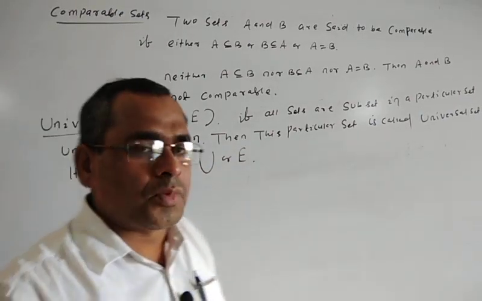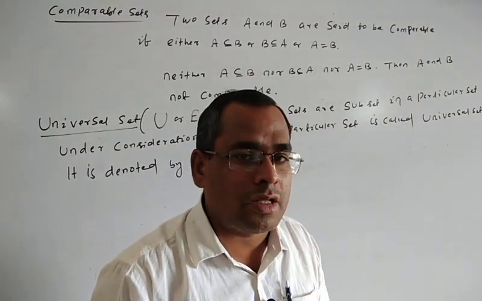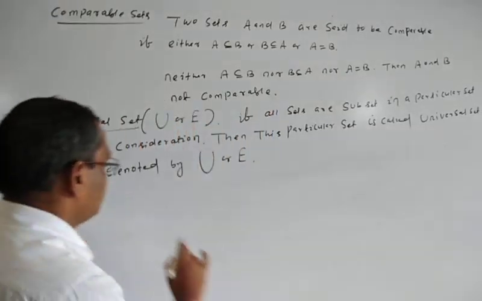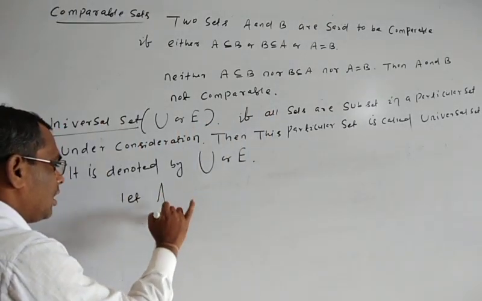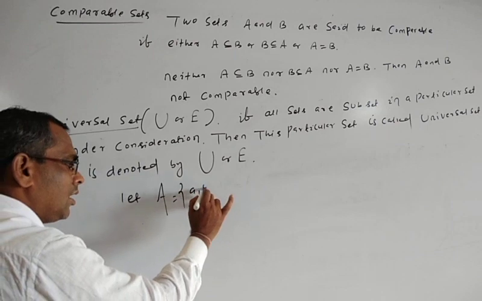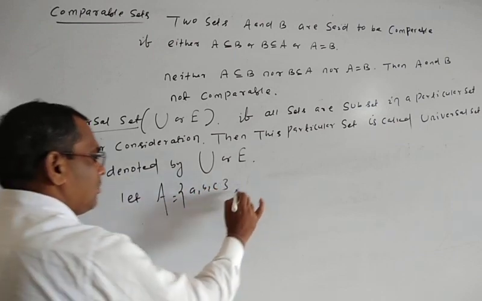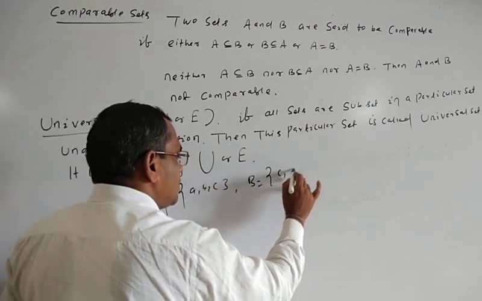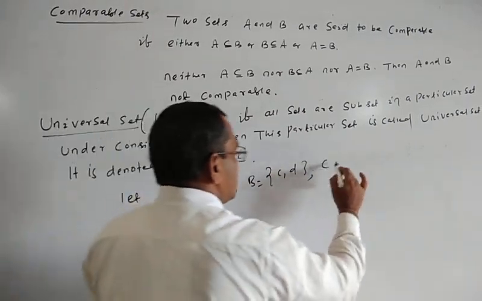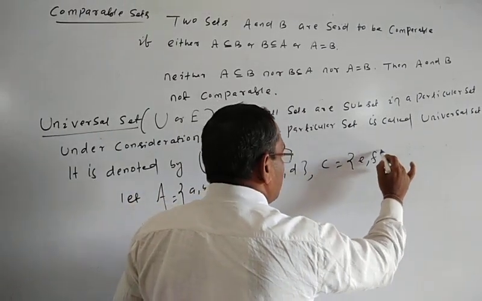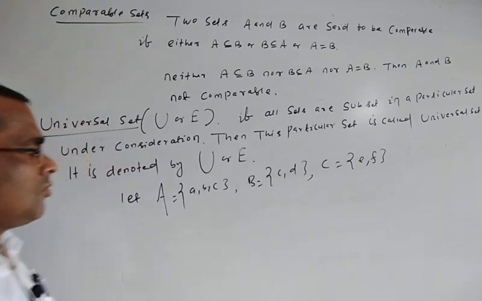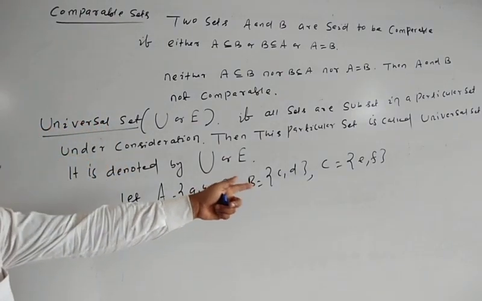Suppose we consider three sets. Let A is equal to {a, b, c}, B is equal to {c, d}, C is equal to {e, f}. So what is the universal set of these sets?